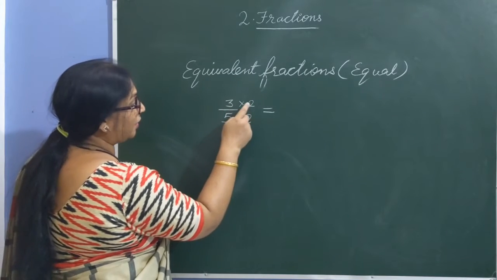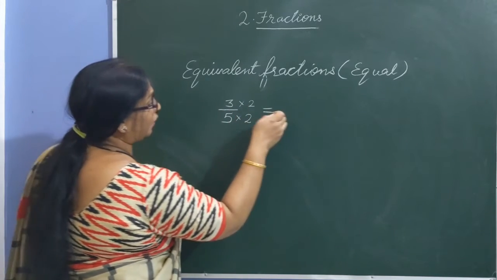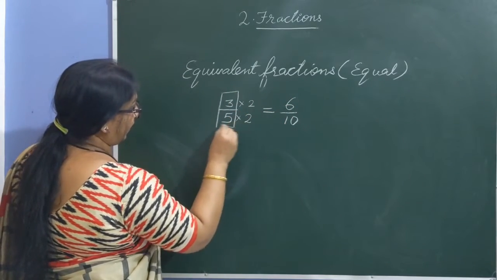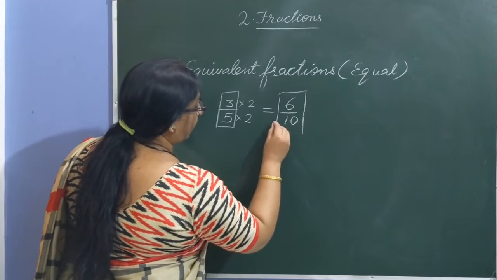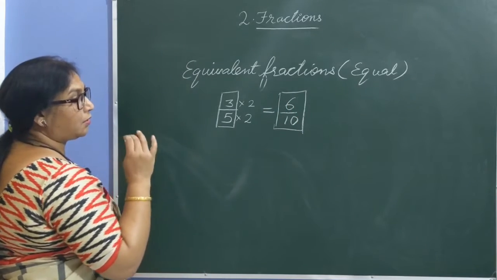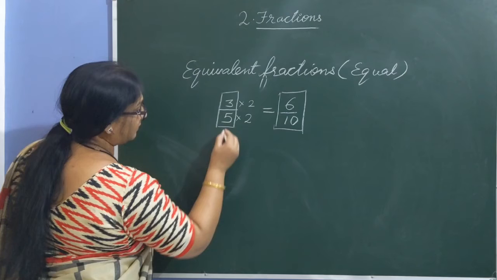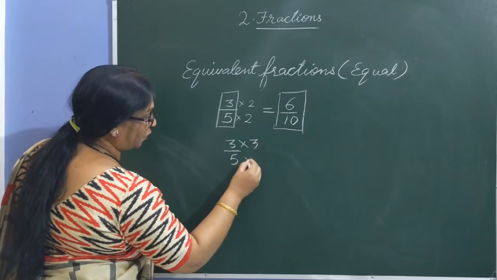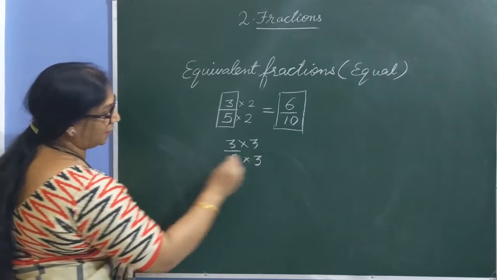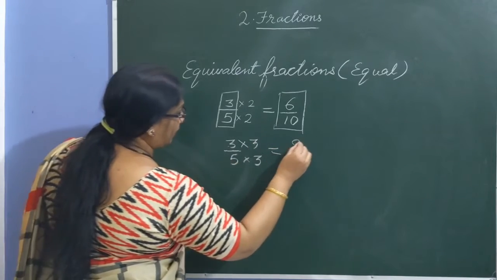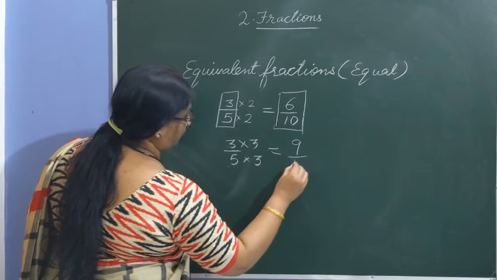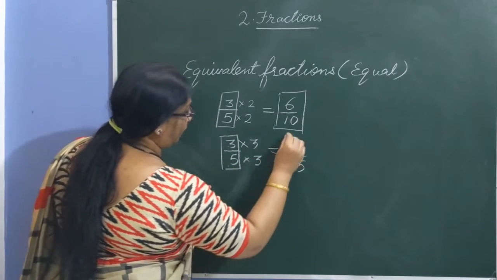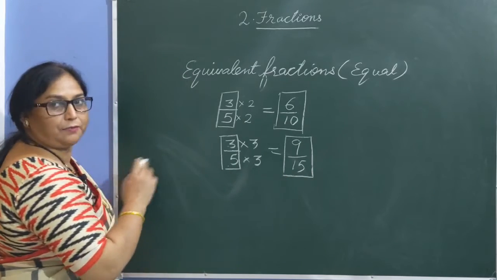So when you multiply 3 by 2 and 5 by 2, the value is 6 by 10, where 3 by 5 and 6 by 10 are equivalent fractions. One more, take the same fraction and multiply up and down by 3. So you'll get 3 into 3, 9, 5 into 3, 15. So here 3 by 5 and 9 by 15 are equivalent fractions.